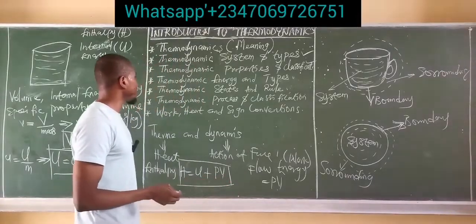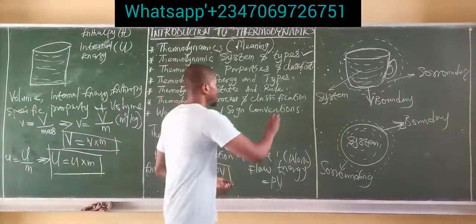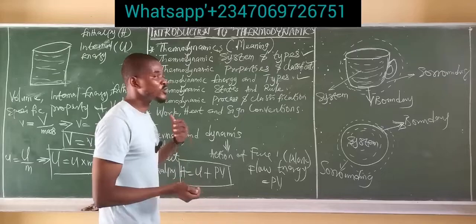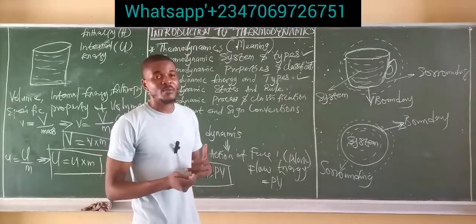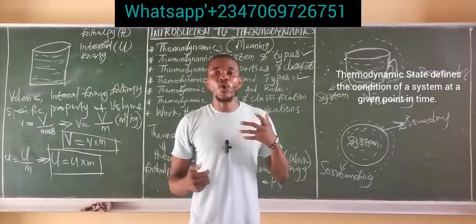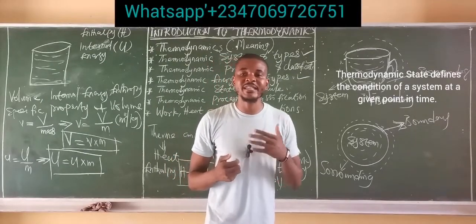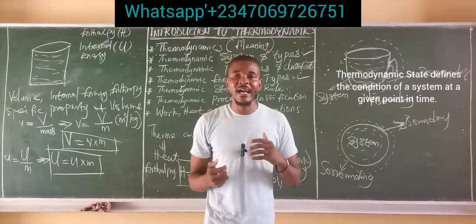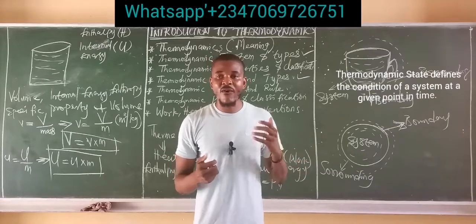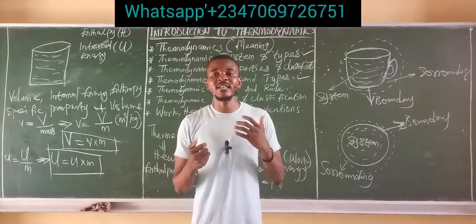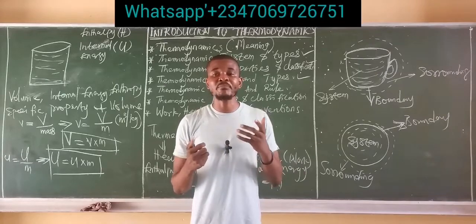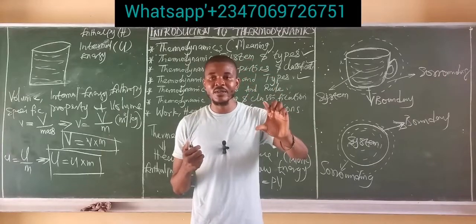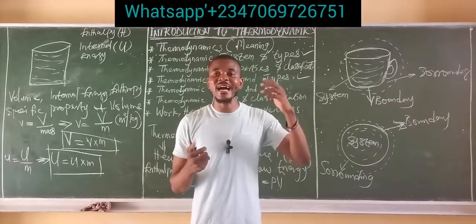All right, so that brings us to the end of thermodynamic energy and types. The next thing to talk about is what is called the thermodynamic state and the rule to define a thermodynamic state. What is a thermodynamic state? A thermodynamic state is the condition of a system at a given point in time. For instance, let's say fluid was initially at a pressure of 10 bar and temperature of 15 degrees Celsius. That is the condition of the state at that point in time.